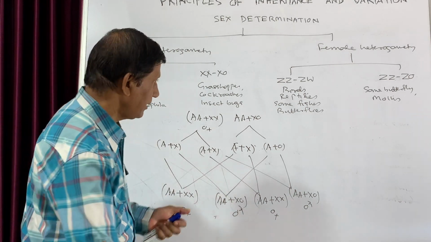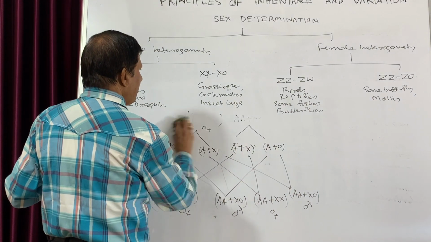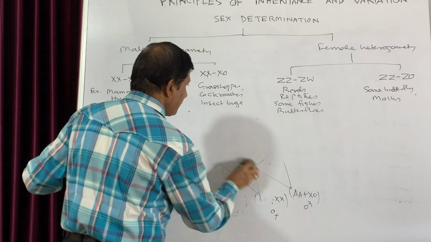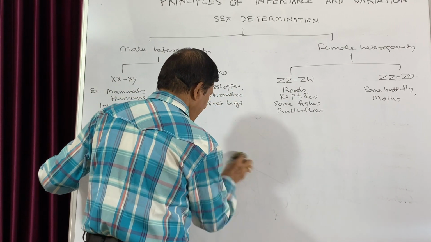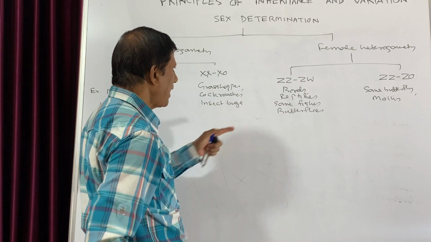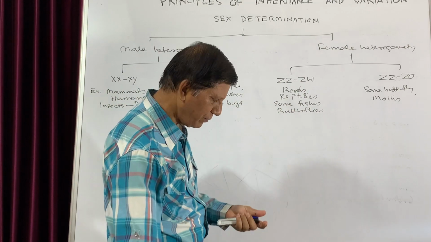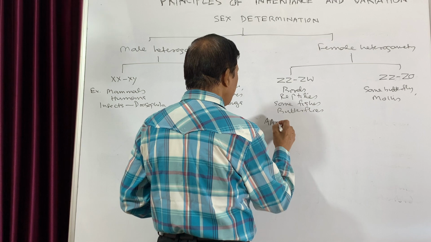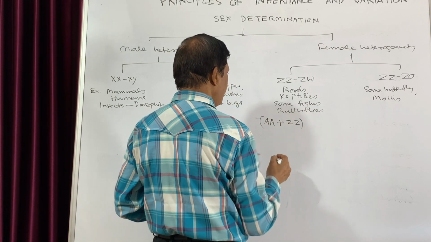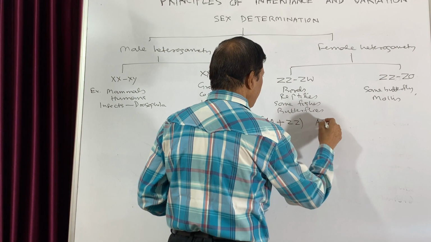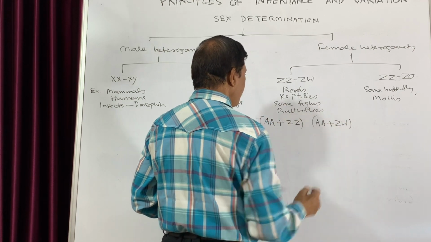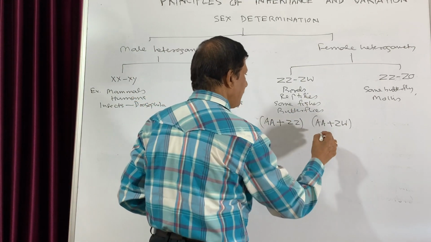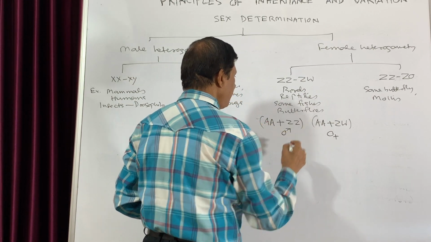Now coming to the other type, that is the female heterogamety. So in case of female heterogamety, again there are also two types. The ZZ-ZW type, that is found in case of the birds, reptiles, some fishes and butterflies. So here the same thing happens. Here AA, ZZ and AA, ZW. Now you see here the difference is with the female because it is female heterogamety. So this is the female, this is the male type.